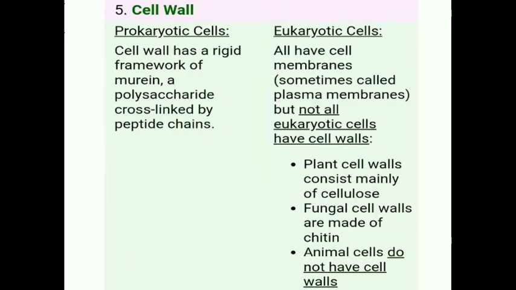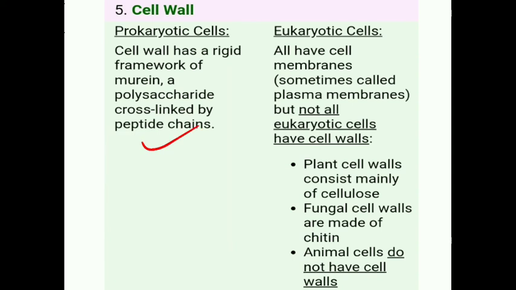Now, if we compare the cell wall: cell wall is present in prokaryotes, while in eukaryotes, cell wall is found in plants only. The cell wall of prokaryotic cells has a rigid framework of murein, a polysaccharide cross-linked by peptide chains.